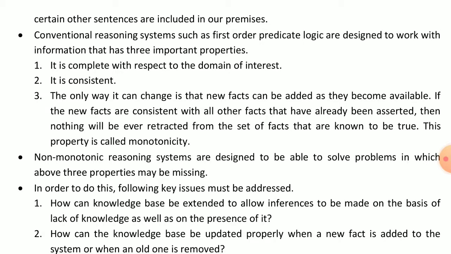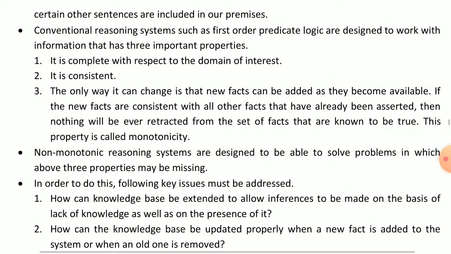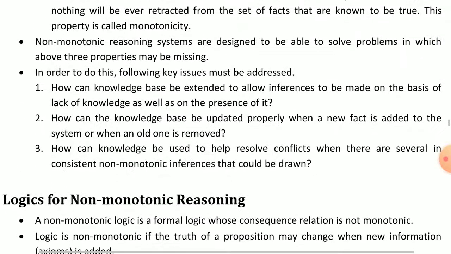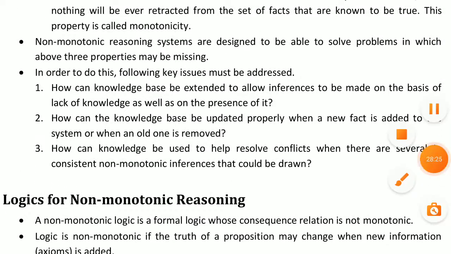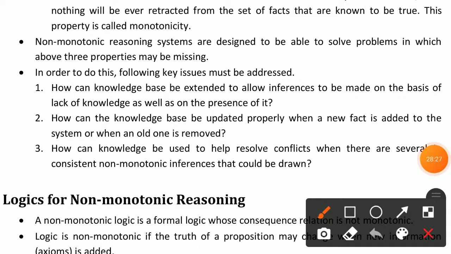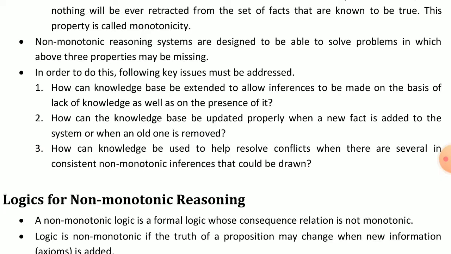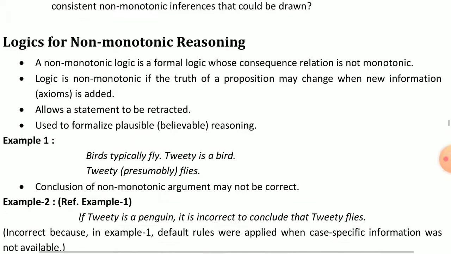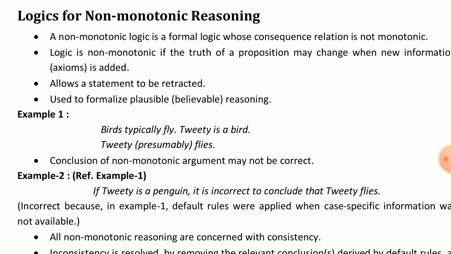Then we learned the three important properties which are used in the NMR system, and the three key issues which are generated in the NMR system. Okay, then I started the next topic, logics for non-monotonic reasoning.